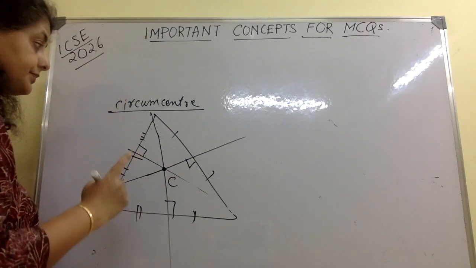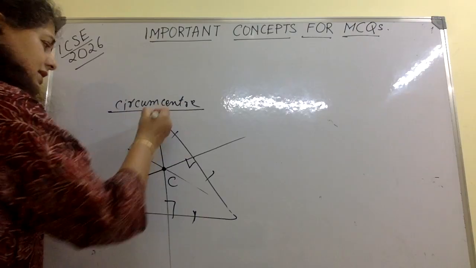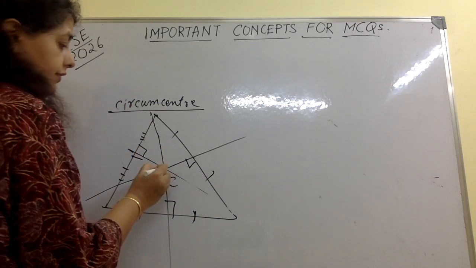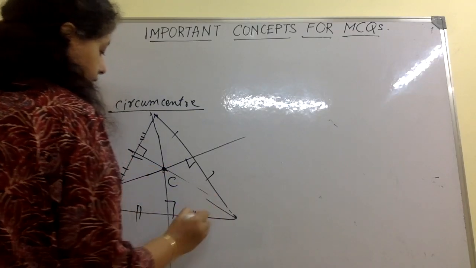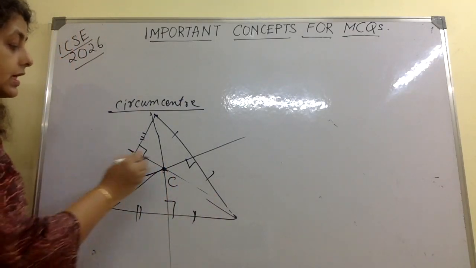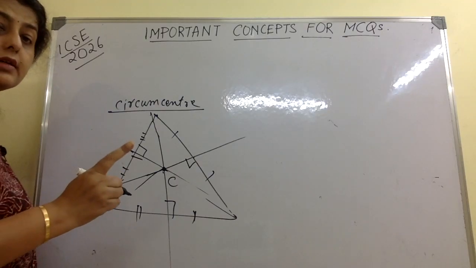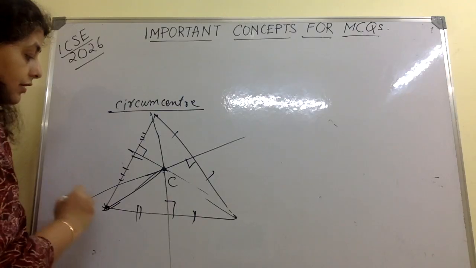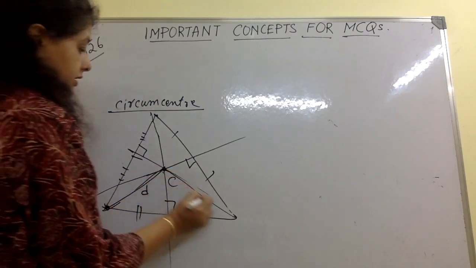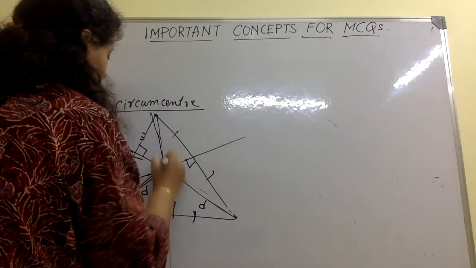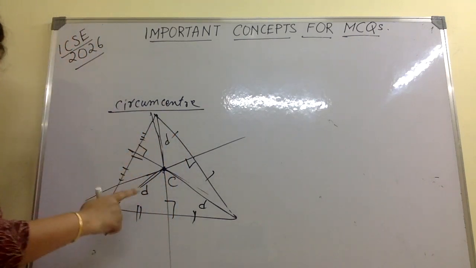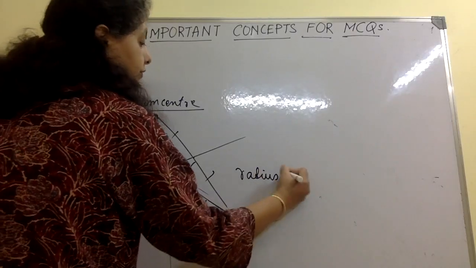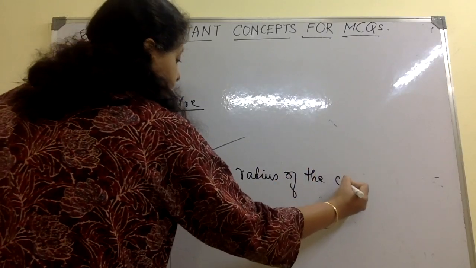Circumcenter is at equal distances from the vertices. If I connect this point to this, or this point to this, these three are going to be equal. This distance from the circumcenter to the vertex, let me call it D. Here this is also D and this part is also D. This D is equal to the radius of the circumcircle.